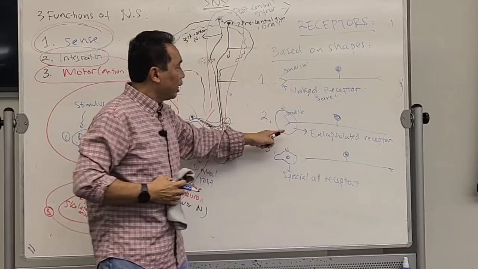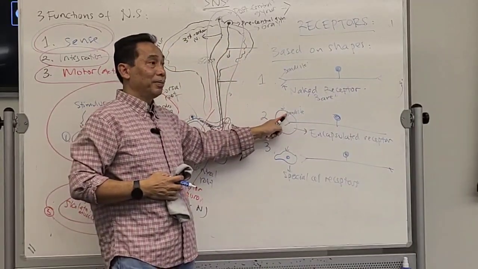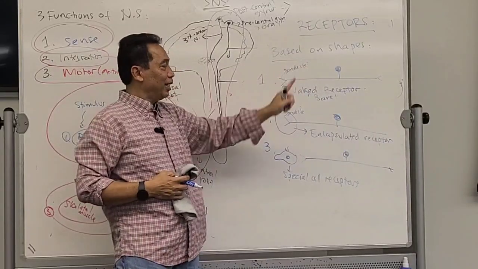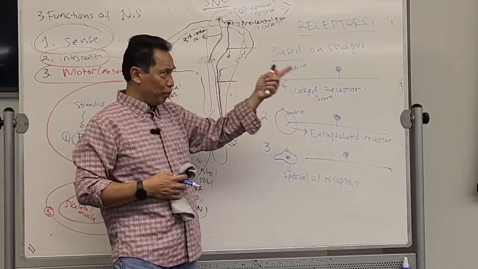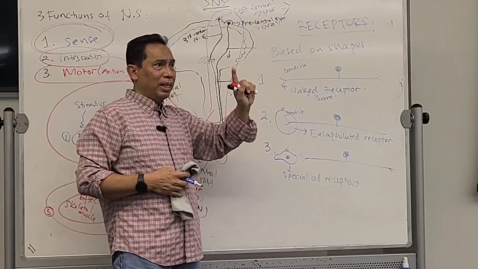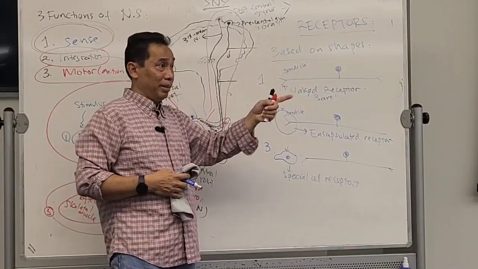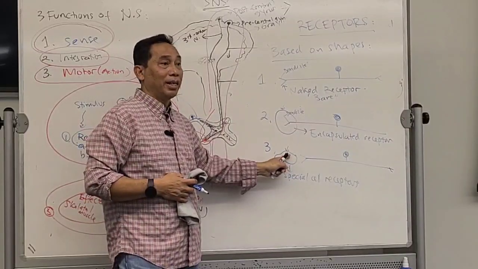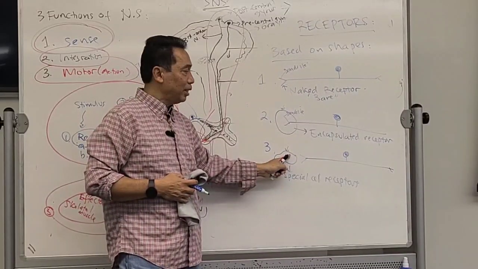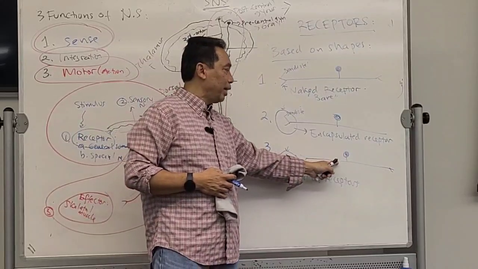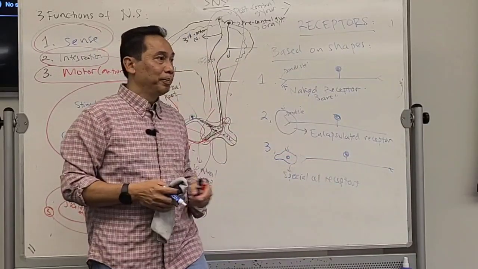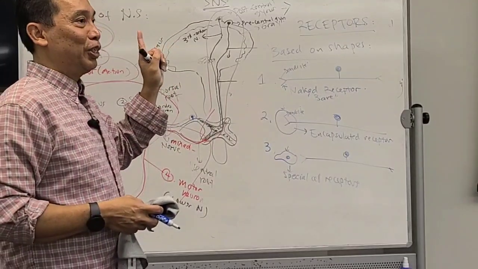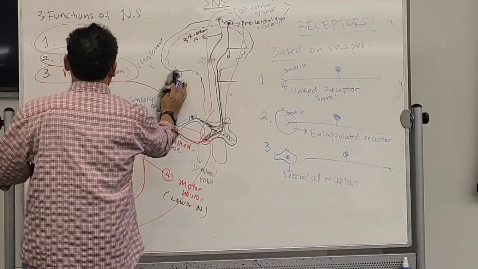The second one has something that covers it; it's called encapsulated. I'm going to show you the picture when I put the PowerPoint in Canvas. And the special cell receptor means it has an additional cell that functions as a receptor plus the sensory neuron. You with me? That's based on the shape. I'm going to erase this.